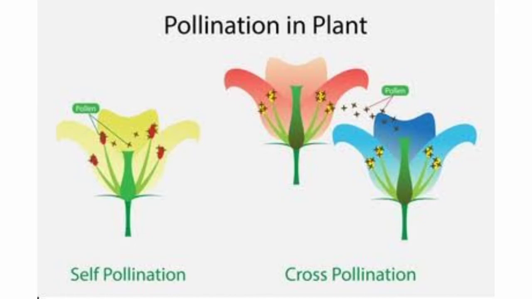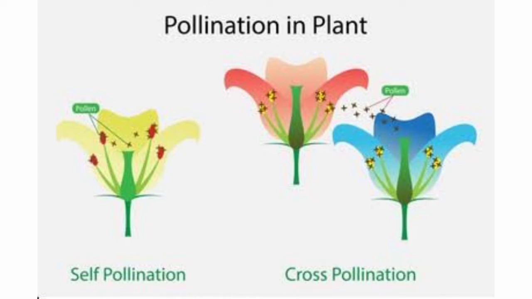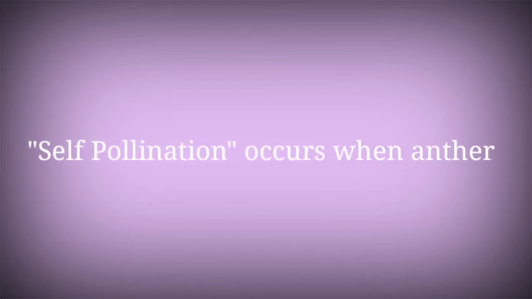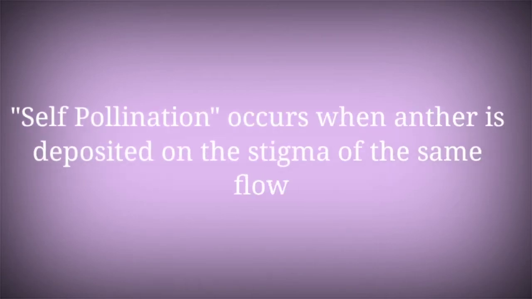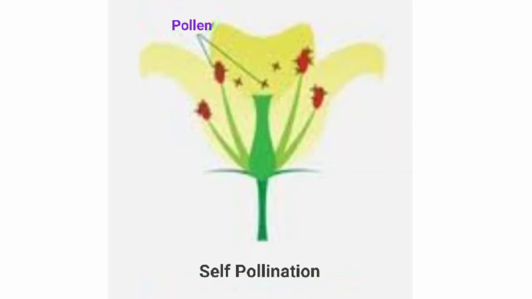This is the image showing self-pollination and cross-pollination. So let's discuss this one by one. First, let's see self-pollination. Self-pollination occurs when pollen from the anther is deposited on the stigma of the same flower or another flower of the same plant. This diagram shows pollination taking place in one single flower. That means self-pollination is taking place here. This is the anther, and from this anther the pollen grains are released, and these pollen grains are getting transferred to the stigma of the same flower.